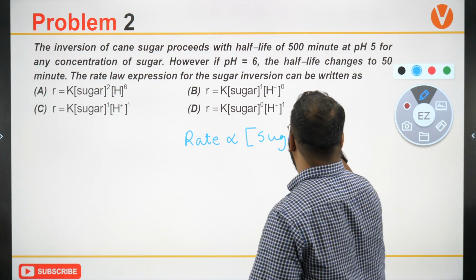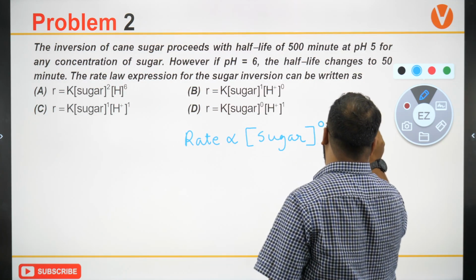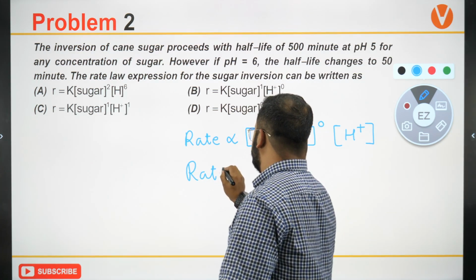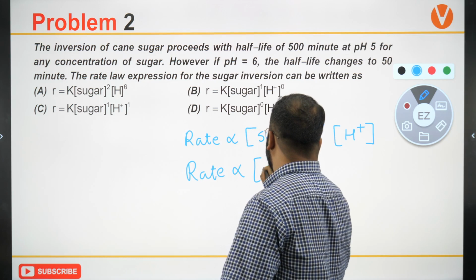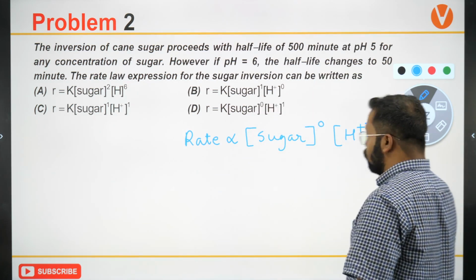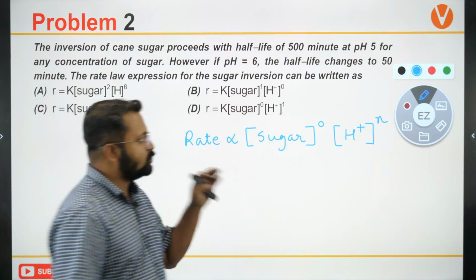for any amount. So this is becoming 0. H plus, rate is proportional to. So let's say I write this equation. I do not know what is the order. How do I solve this question?